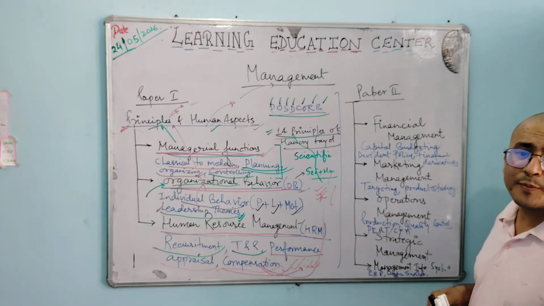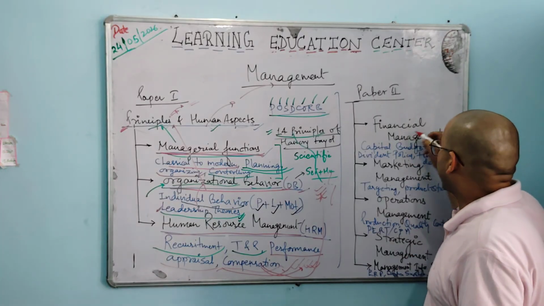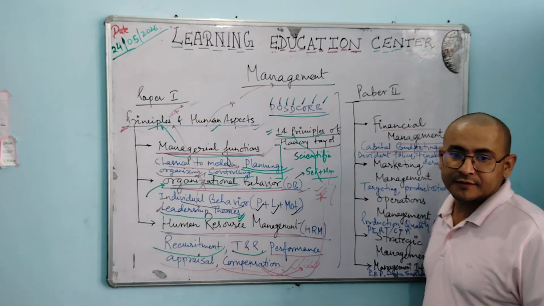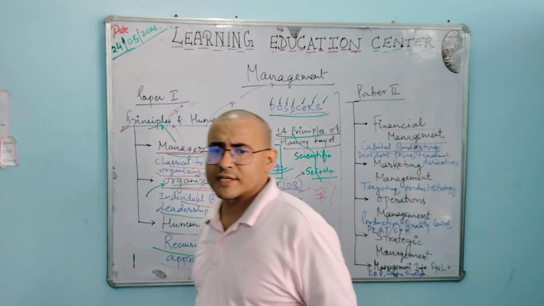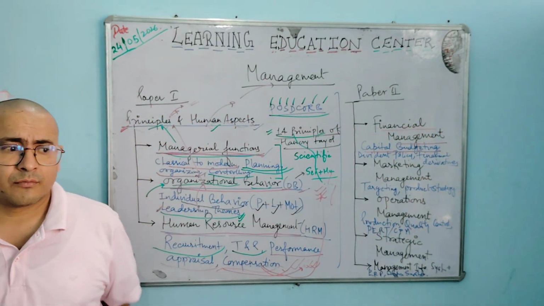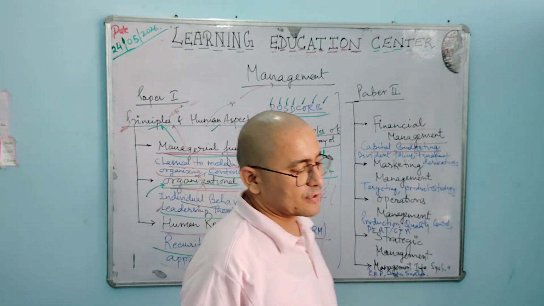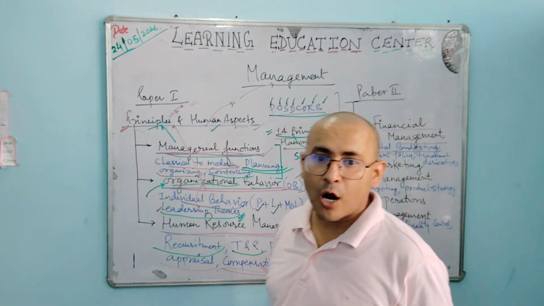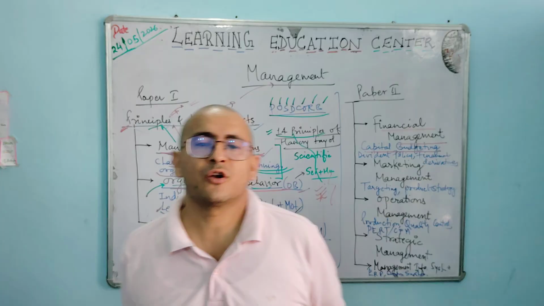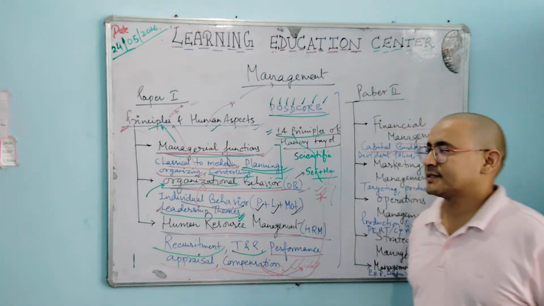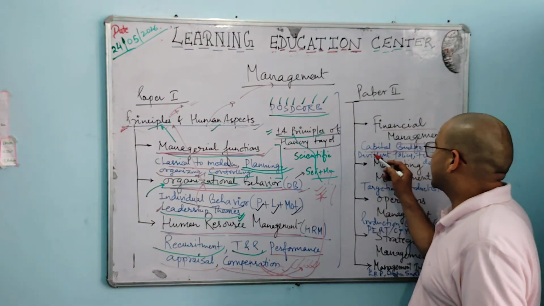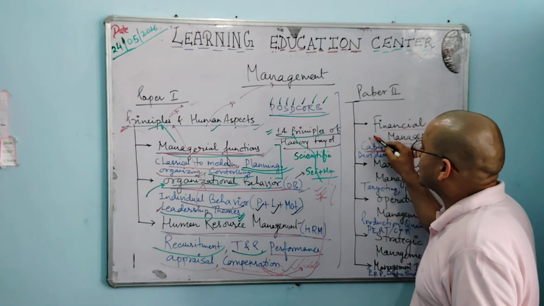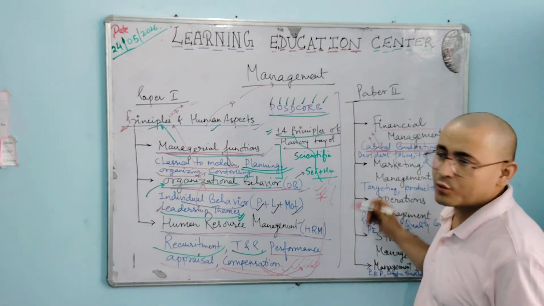Paper number 2 basically deals with financial management. Financial management here means capital budgeting, because any organization or management has to know that any organization will deal with capital or money. Without money, without revenue, the work will not be there, will not be channelized. So definitely capital budgeting. There is a capital, either infused capital or earned revenue.